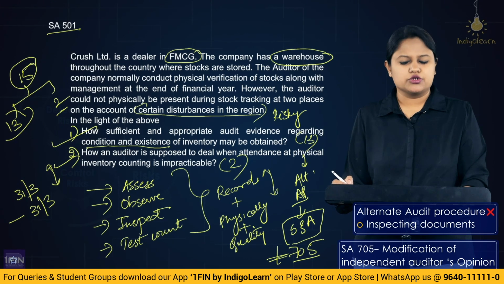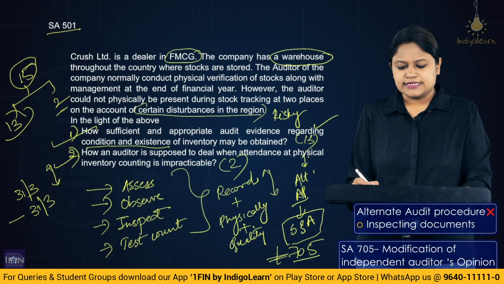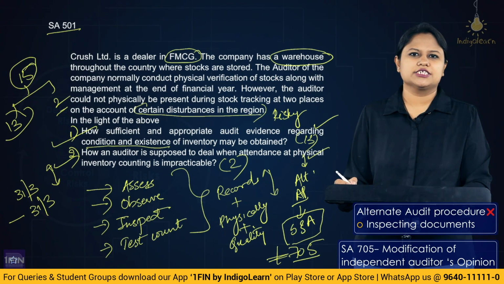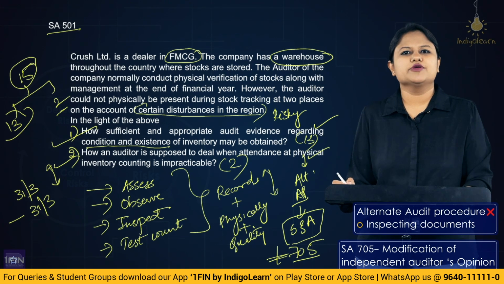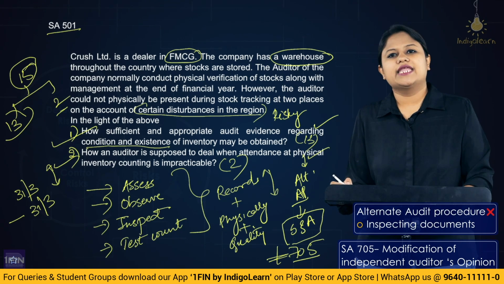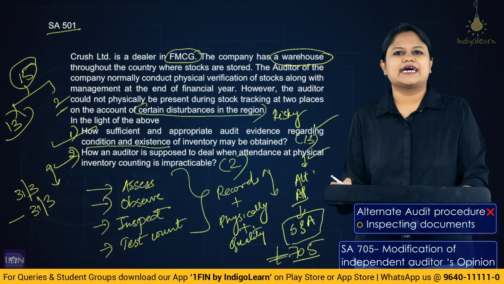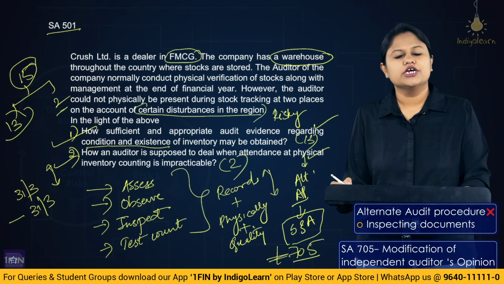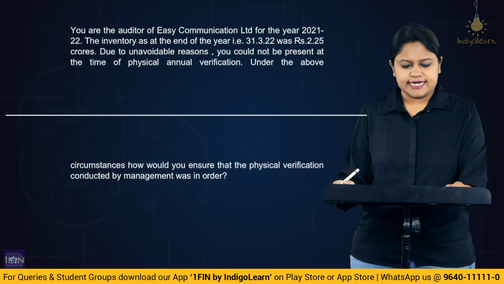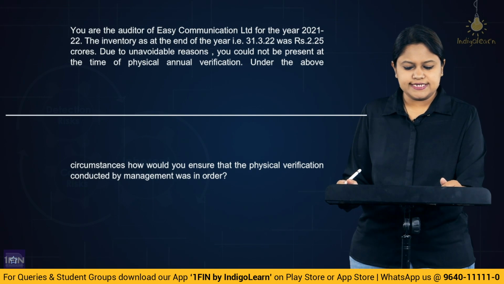So this is what you do in the two things. First, when things are quite regular, where there is no doubt regarding your presence. Second, you are not going to reach on the date of physical verification because of some reasons out of your control, where you will try to perform alternate audit procedures. And if they also become impracticable or are not possible, you would check the implication on the auditor's report, and you will check that by applying SA 705, that is modification to an independent auditor's report.